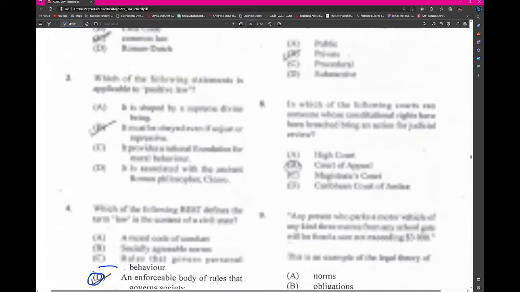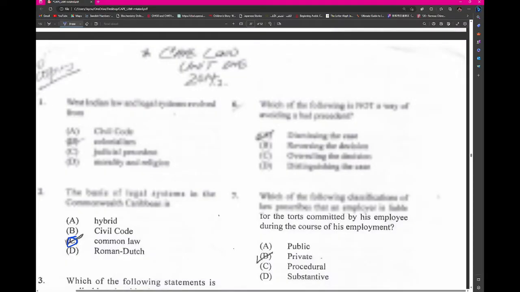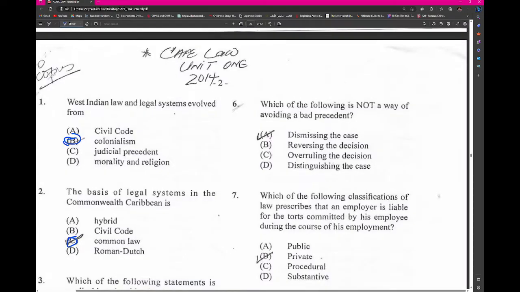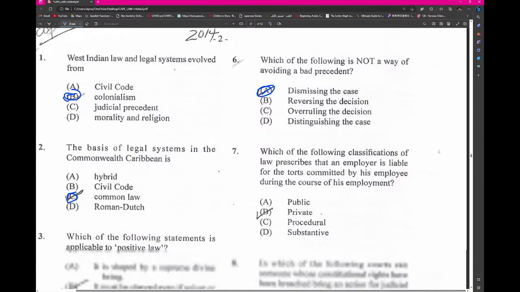Alright, let's go now. Number 6. Which of the following is not a way of avoiding a bad precedent? Dismissing the case.